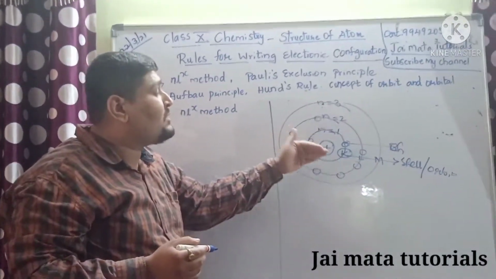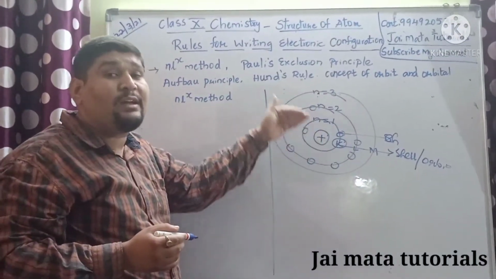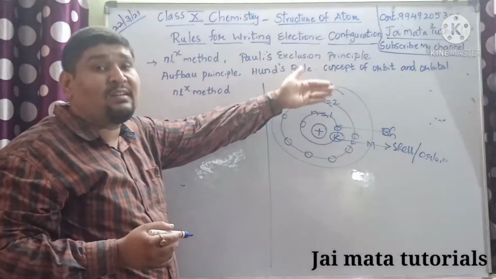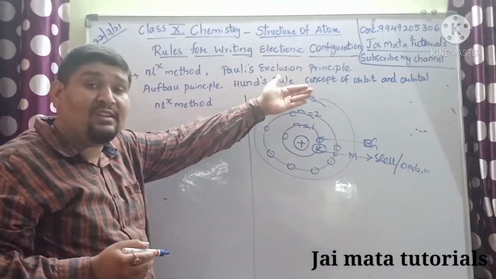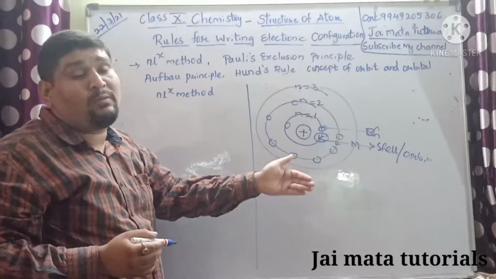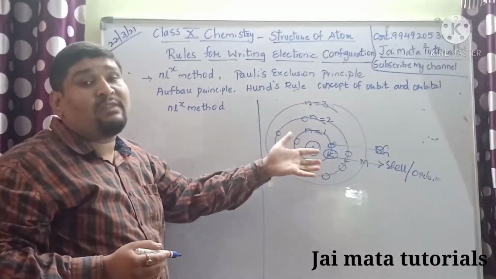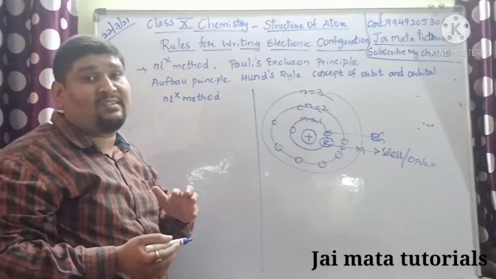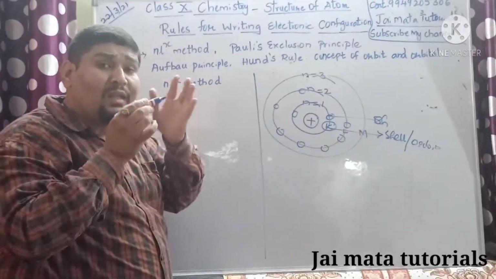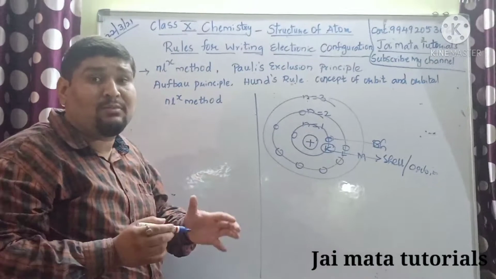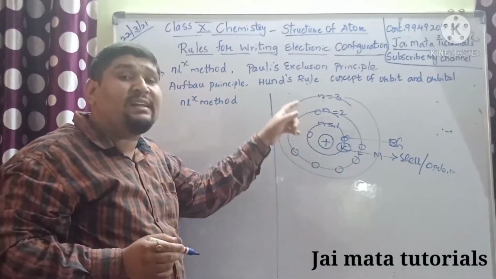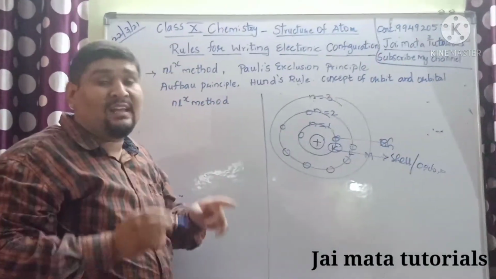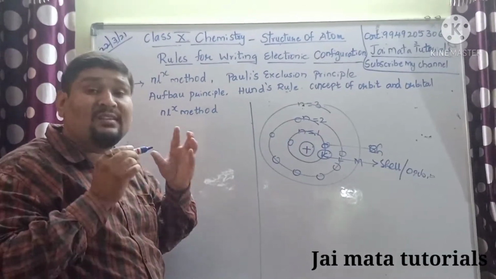So whichever electrons are found in lower energy levels try to move to the higher energy levels, and whichever electrons are found in higher energy levels try to move to the lower. This is what we call the excited state and the ground state, that is, excitation and de-excitation. In order for the atom to be stable, the excitation and de-excitation of electrons always takes place, and thus the atom remains stable.